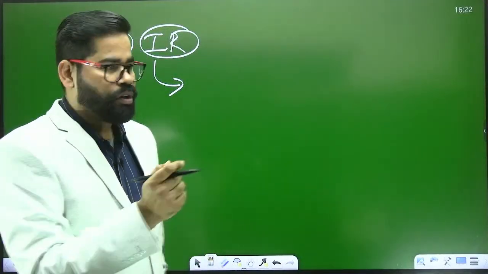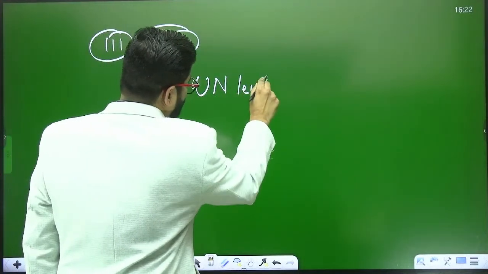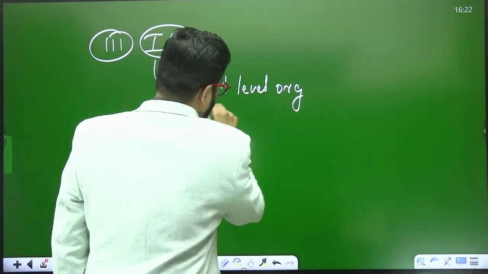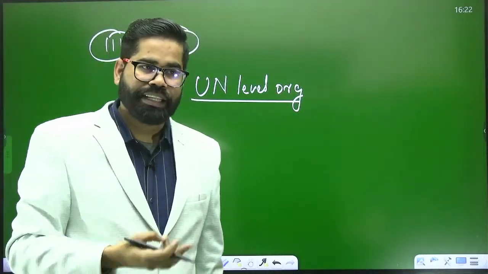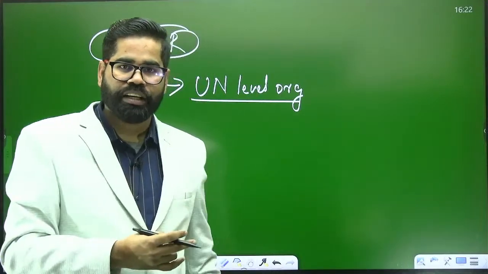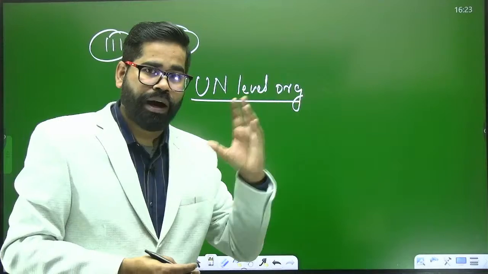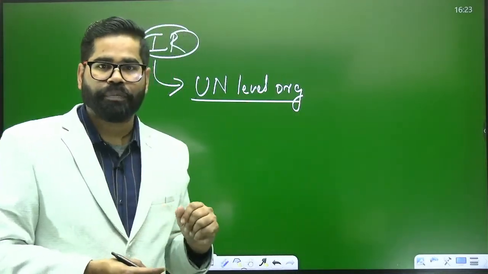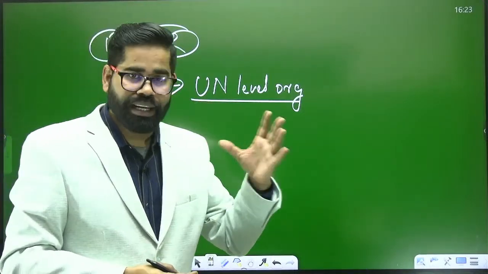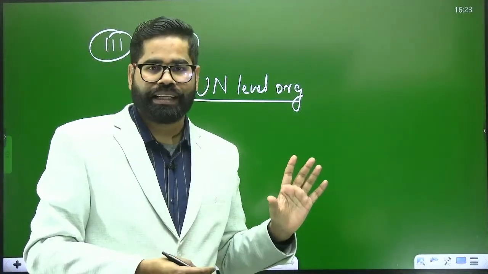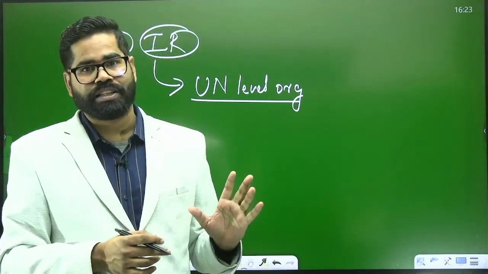At the UN level, they can ask you about the Food and Agriculture Organization, the World Health Organization, UNESCO, UNICEF, the United Nations Environment Programme, the United Nations Development Programme, the Security Council or General Assembly, or any other organizations.